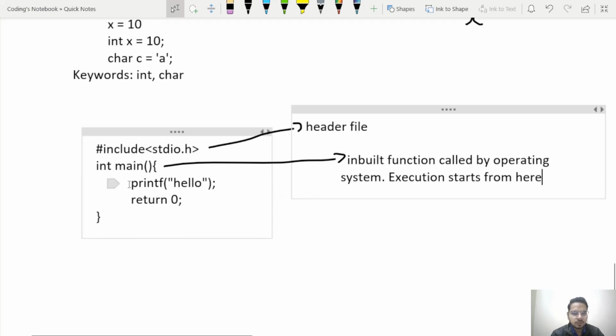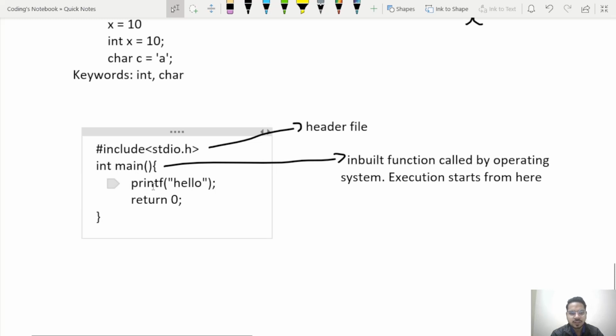Now what is this third line? You can understand it from this, print. Forget this f, print, like we are printing something. Where are we printing? To the output console, to our screen. Whatever we want to show on our screen, we will pass it to this printf function and it will print it on our screen. We did not write the code for this. This printf is an inbuilt function. It has some code already in it, that whatever we pass, it will show us on the screen.